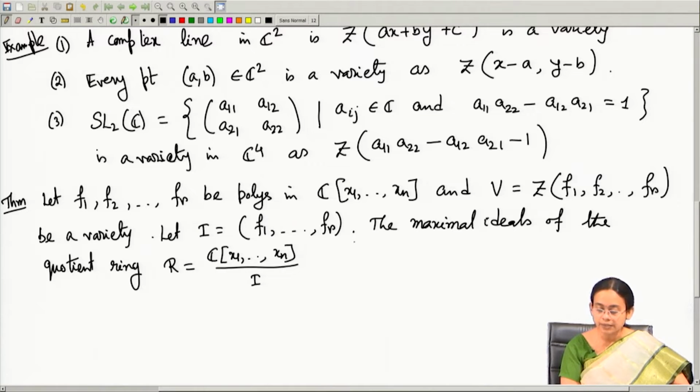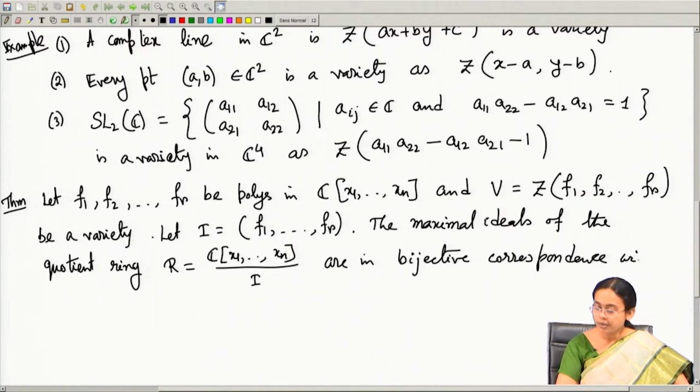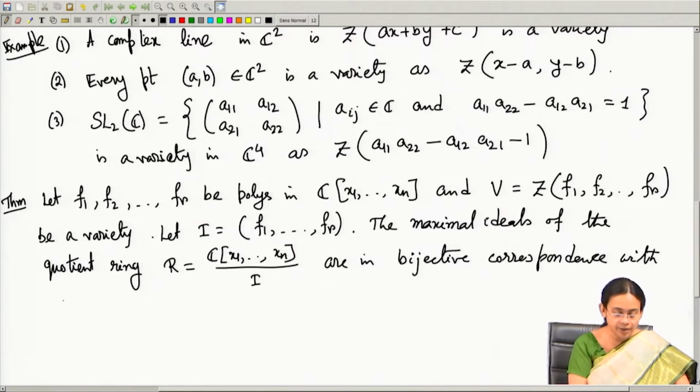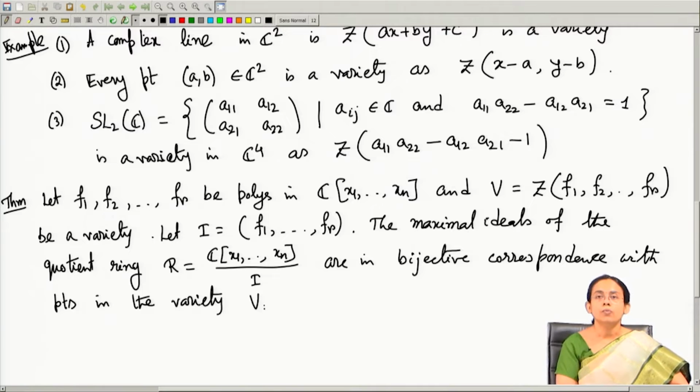What this theorem says is that the maximal ideals of this quotient ring are in bijective correspondence with the points in the variety V. So, what does it say? It says that as many points as there are in the variety V, that many maximal ideals will be there. V is a set of points defined as the set of common zeros of finitely many polynomials, and to every point in this variety we will get a maximal ideal in the quotient ring.